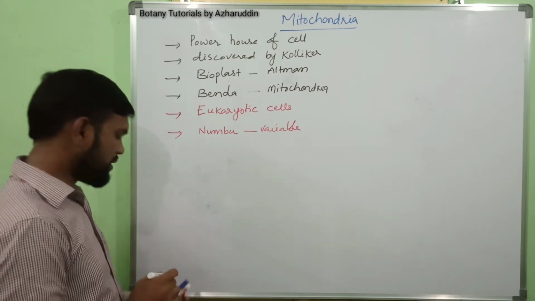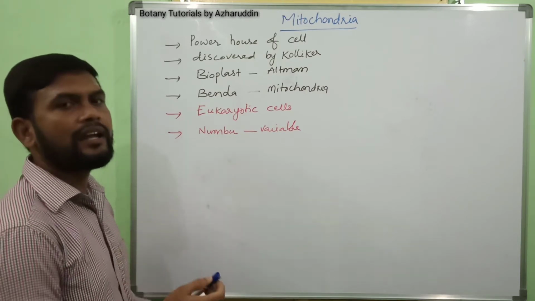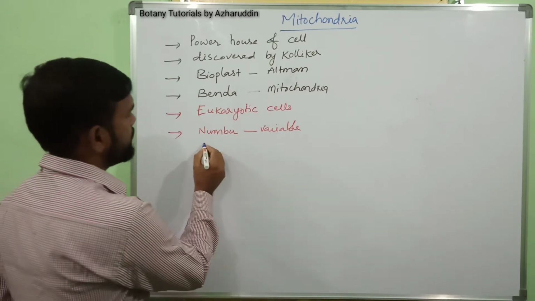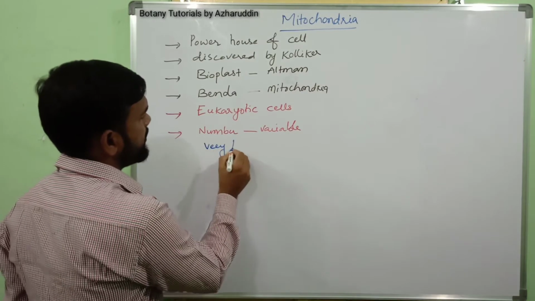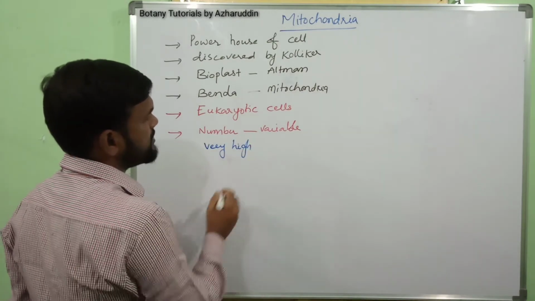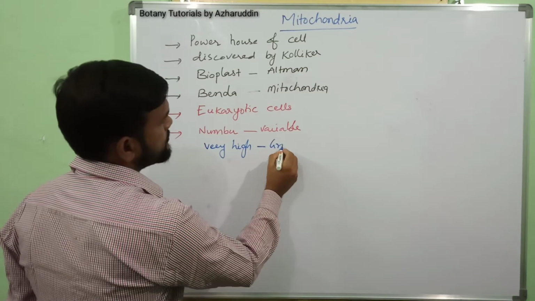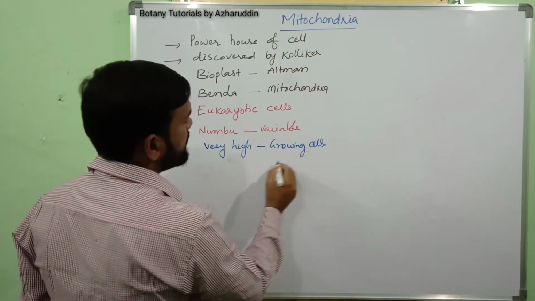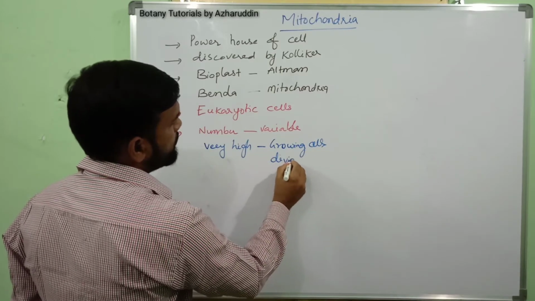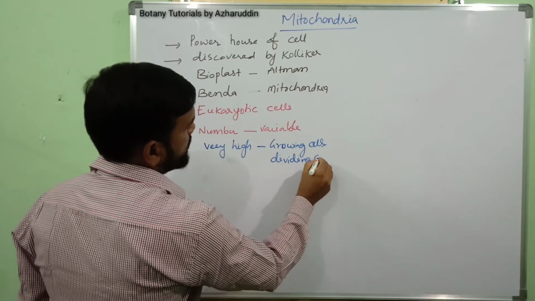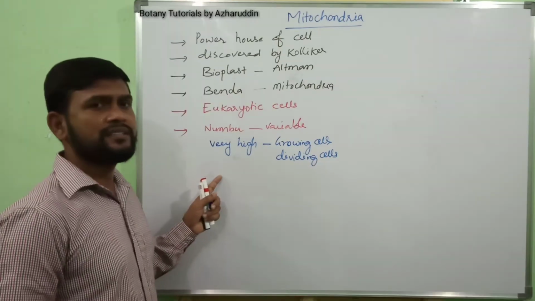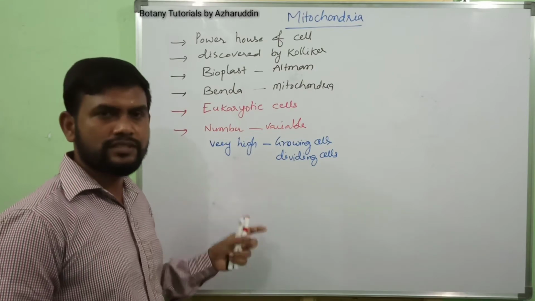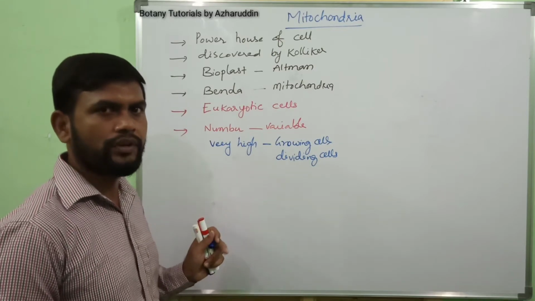Their number is very high in actively growing cells and dividing cells. That means their number is dependent on the activity or function of the cell. Okay, do you understand?